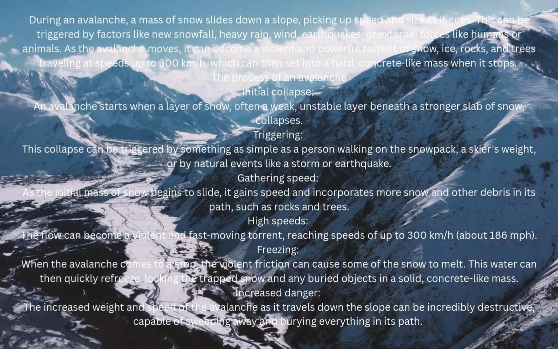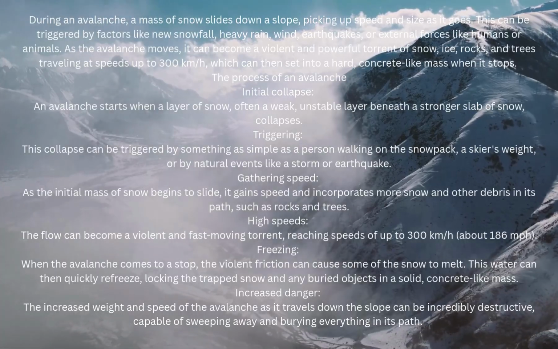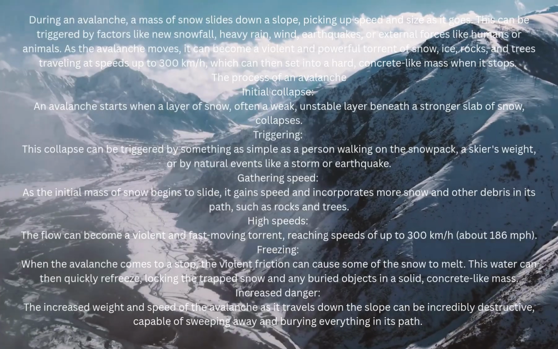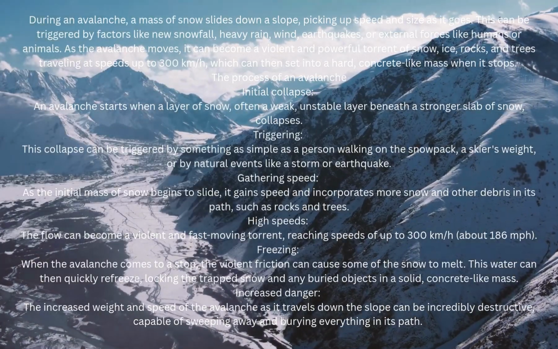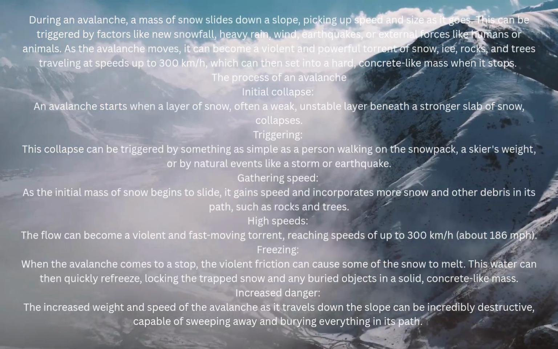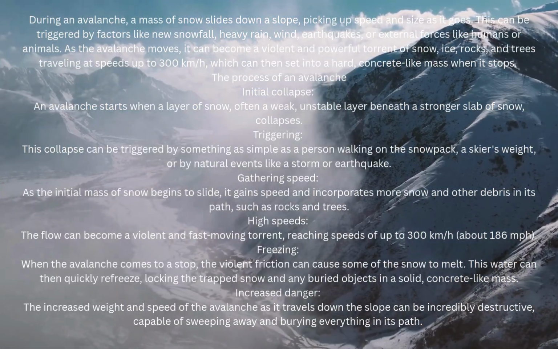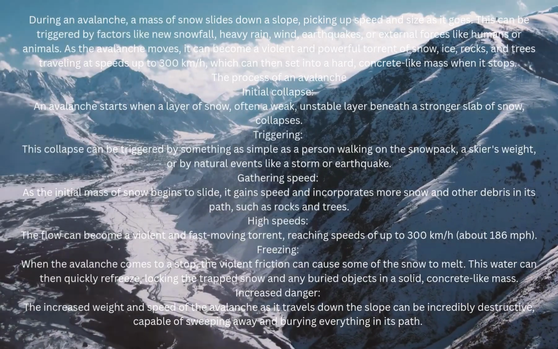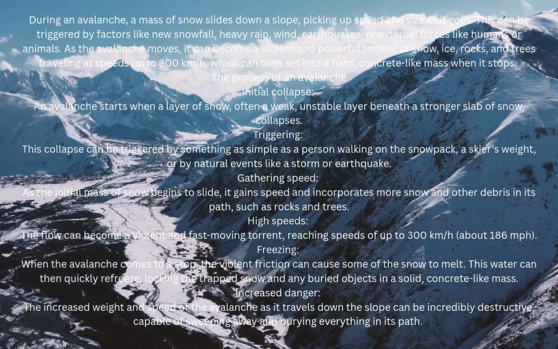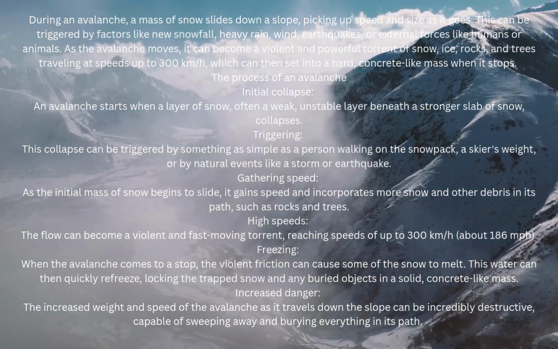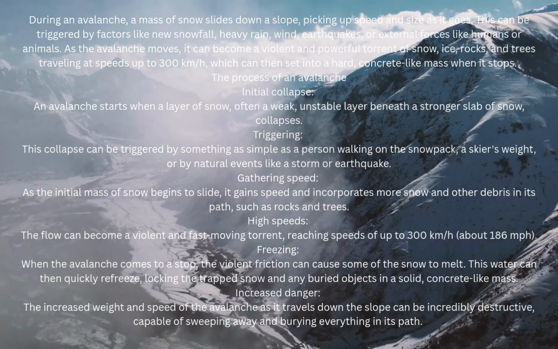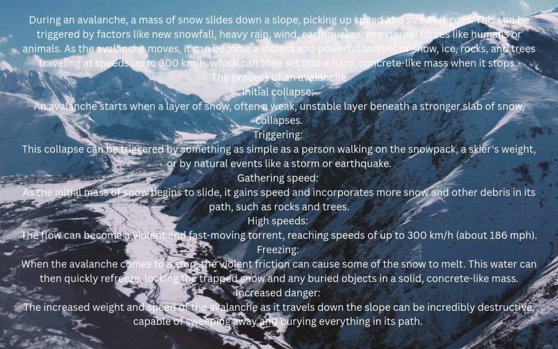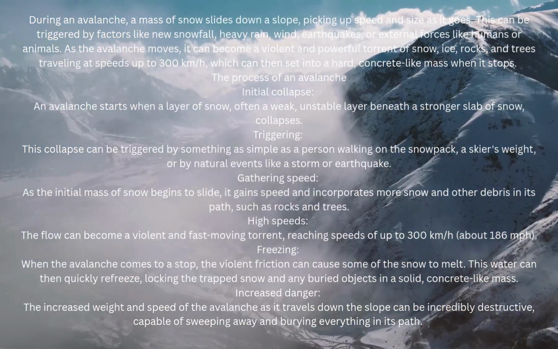The process of an avalanche. Initial collapse. An avalanche starts when a layer of snow, often a weak, unstable layer beneath a stronger slab of snow, collapses. Triggering. This collapse can be triggered by something as simple as a person walking on the snowpack, a skier's weight, or by natural events like a storm or earthquake. Gathering speed. As the initial mass of snow begins to slide, it gains speed and incorporates more snow and other debris in its path, such as rocks and trees. High speeds. The flow can become a violent and fast-moving torrent, reaching speeds of up to 300 kilometers per hour, about 186 miles per hour.